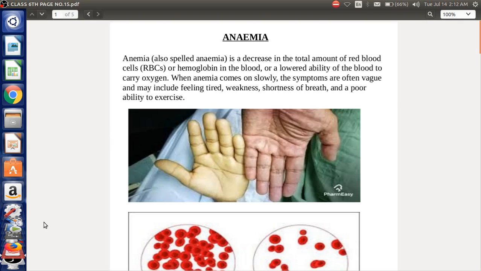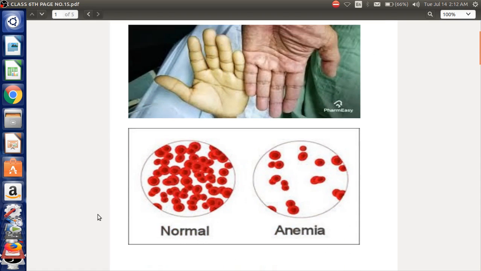So class, the right palm is of an anemic person who is suffering from anemia and is not getting proper oxygen, due to which a lot of changes are seen in this person, whereas the left palm is having a proper oxygen supply, and as a result it is able to show a healthy appearance.